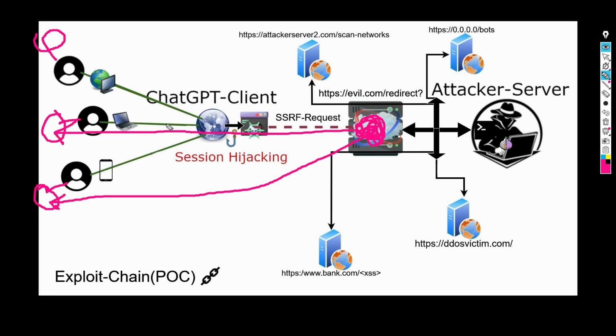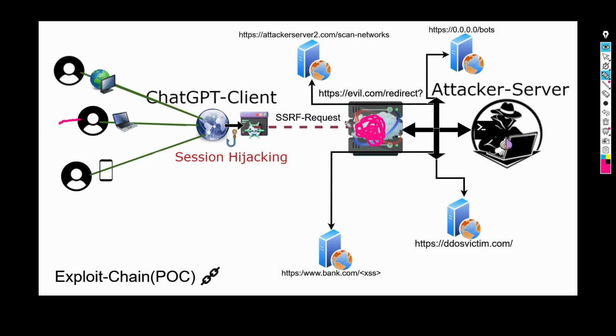From the victim's browser to the local machine, we can also make them send a request. So they're going to send the request from their computer to other endpoints as well. So that is the functionality of the vulnerability. It depends on the chatbot, what kind of functionalities it has, what it allows and what it disallows. So this is how the proof of concept works, and it can be made much worse depending on how the company has implemented the large language model on the server side or client side.